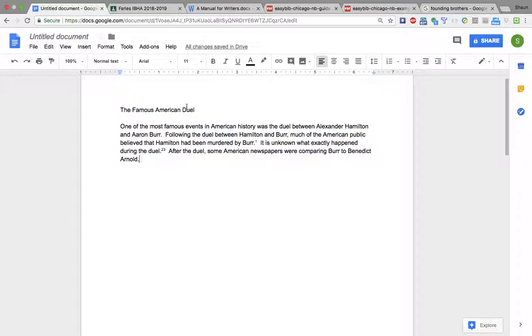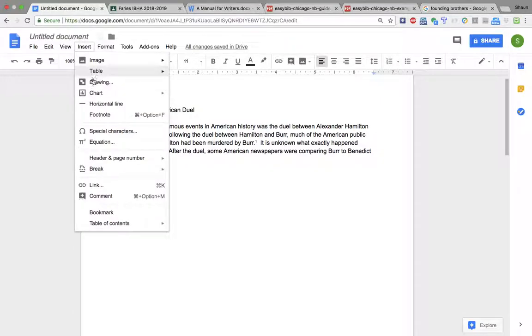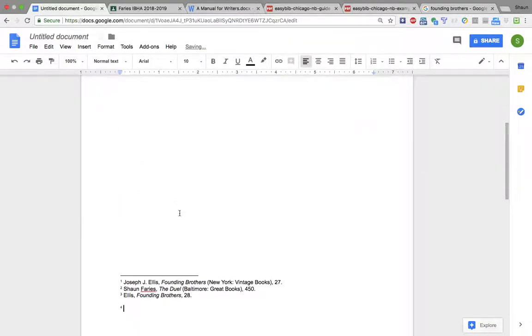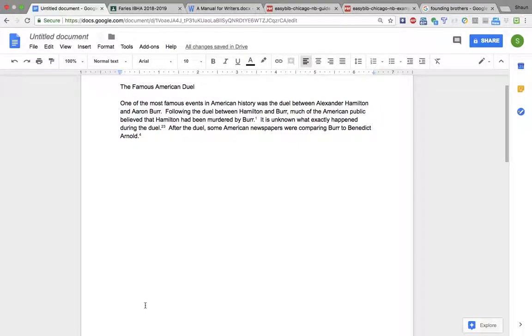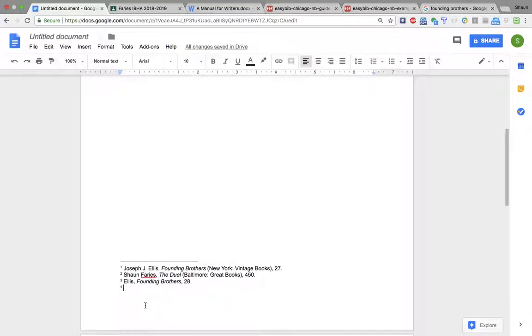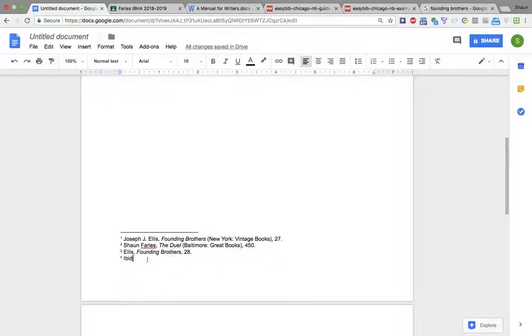So what I'm going to do is cite it to give him credit. Drop down menu from insert, footnote. Now we have footnote number 4. There shouldn't be a space here. Okay, good. Footnote number 4, and this is Ellis again. But history with Chicago Turabian gives you another shorthand, and that is Ibid. Basically what this says is see the source above. So it's saying I'm citing the same source. This is still from Ellis, Founding Brothers, 28, but you can see the source above. You still need to give a page number in case the page number is different. This is also from page 28, so we're just going to note that.